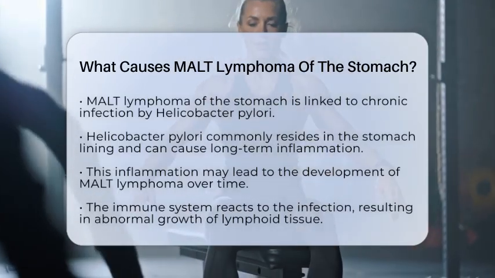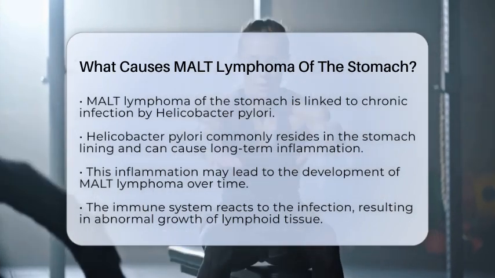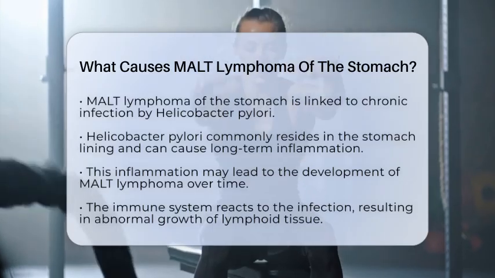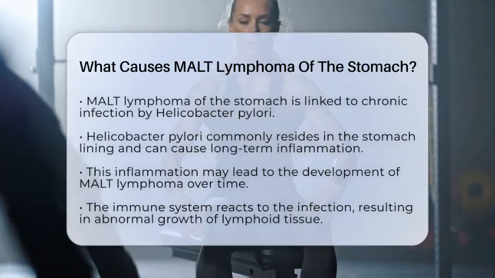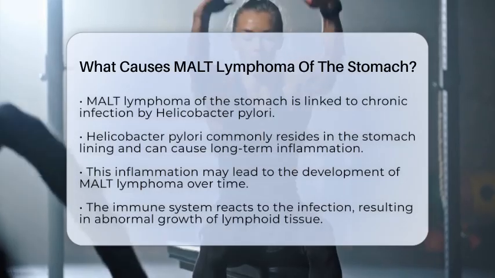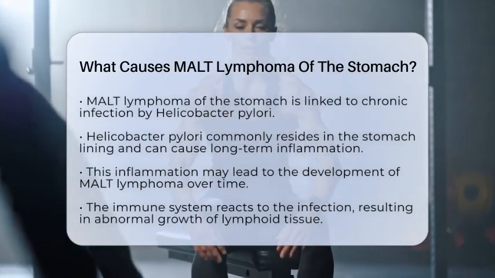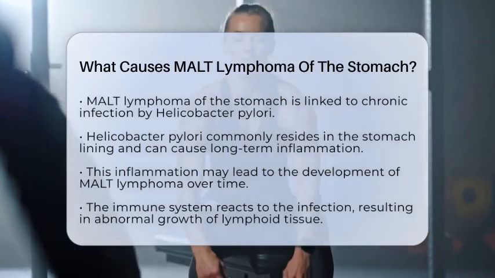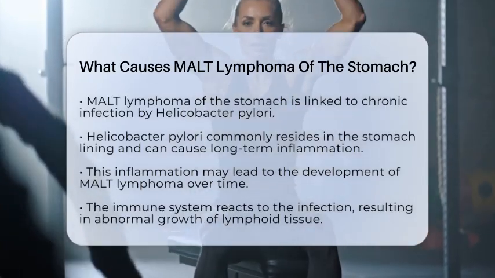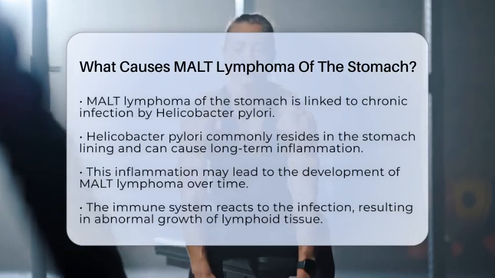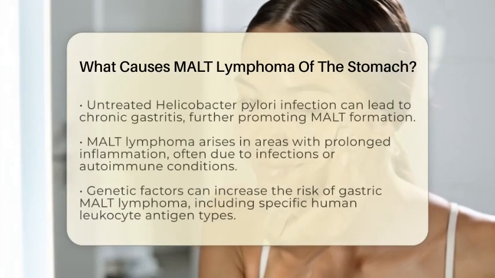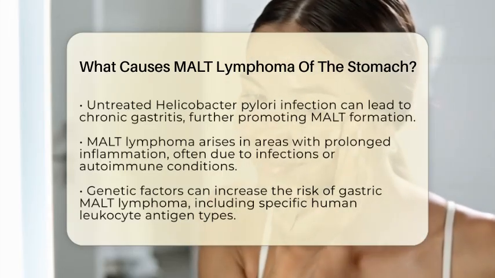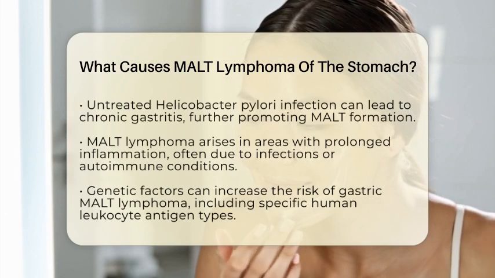The immune system responds to this infection, and over time, the lymphoid tissue in the stomach lining can grow abnormally, leading to lymphoma. The role of Helicobacter pylori infection is significant. When left untreated, this infection can cause chronic gastritis, which is inflammation of the stomach lining. This inflammation promotes the formation of mucosa-associated lymphoid tissue, or MALT, and can lead to the malignant transformation of lymphocytes, which are a type of white blood cell involved in immune responses.